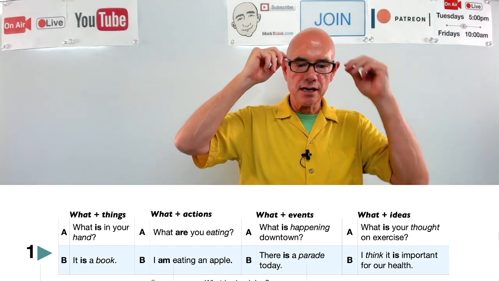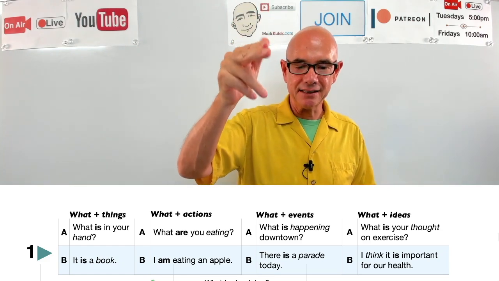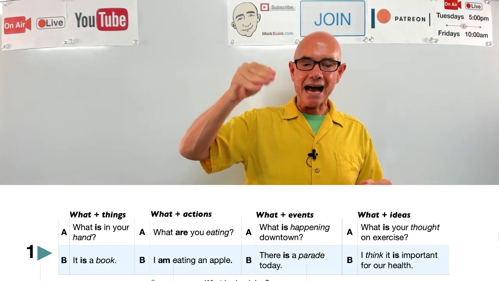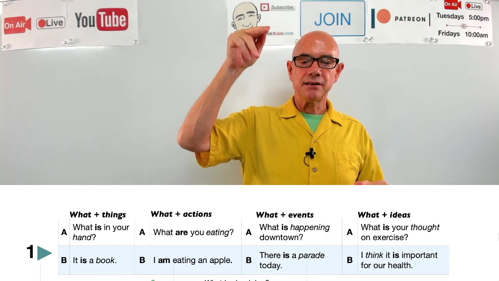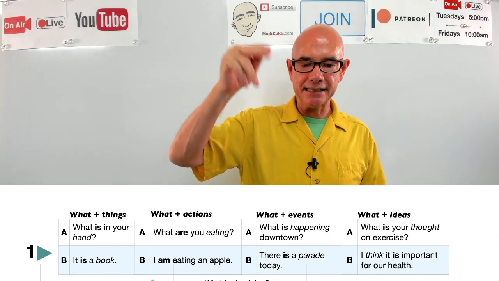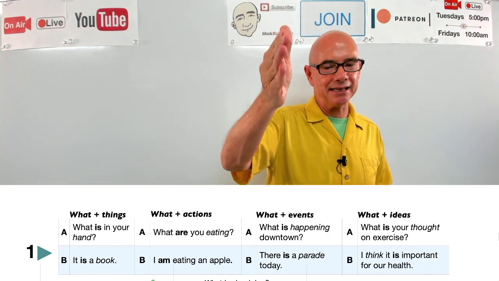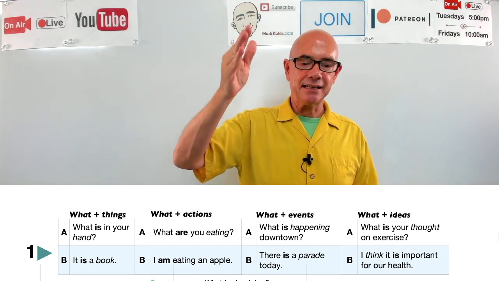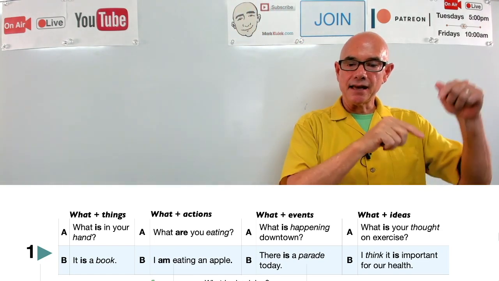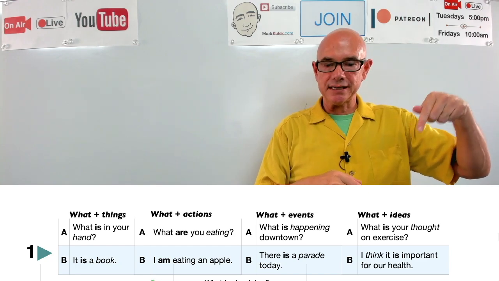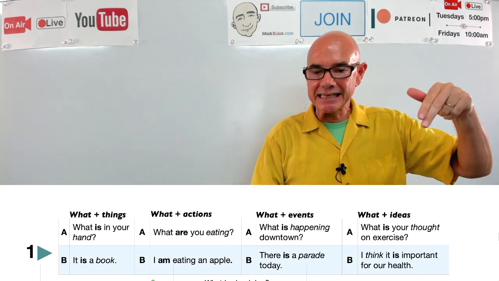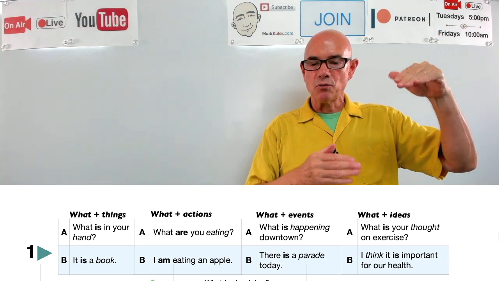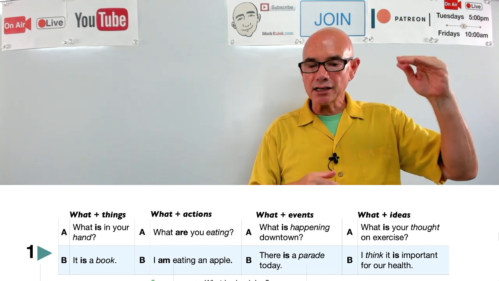Our third is what plus events. Example, what is happening downtown? There is a parade today. So events are things happening, right? What's happening is an event. And then our fourth is what plus ideas. Our example is, what is your thought on exercise?